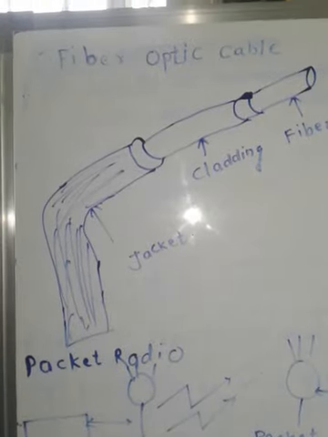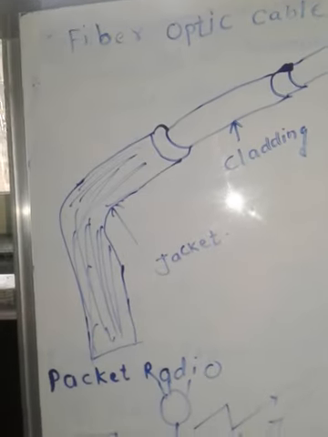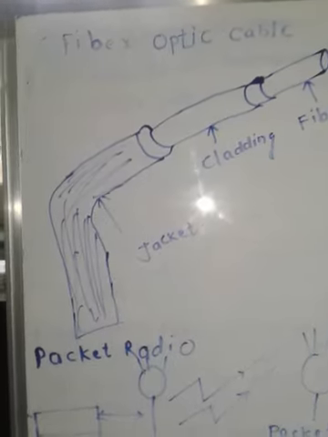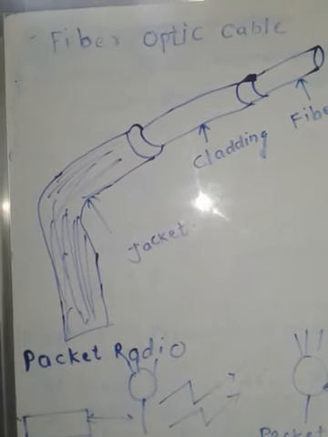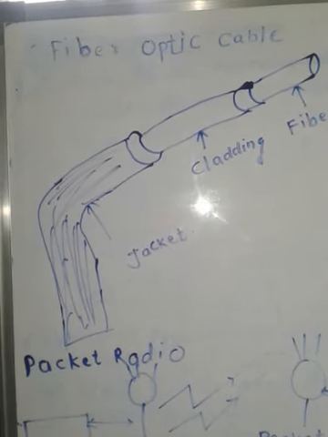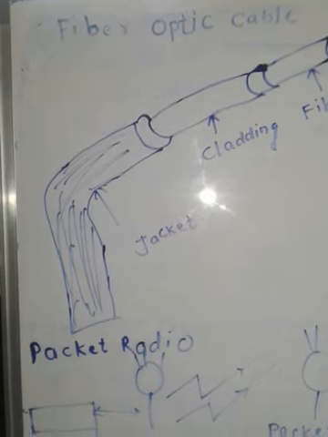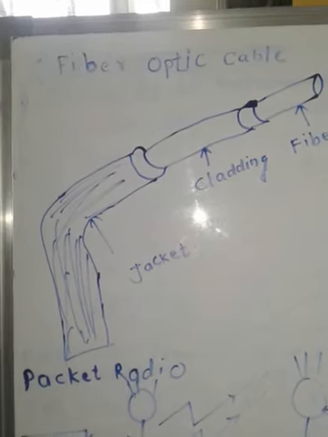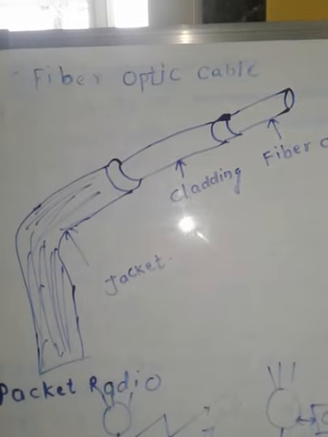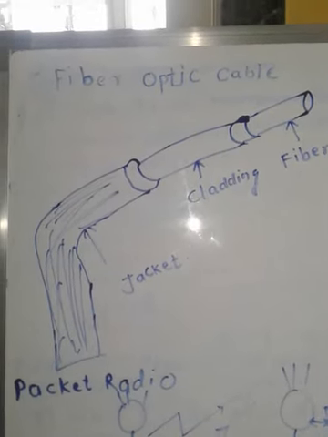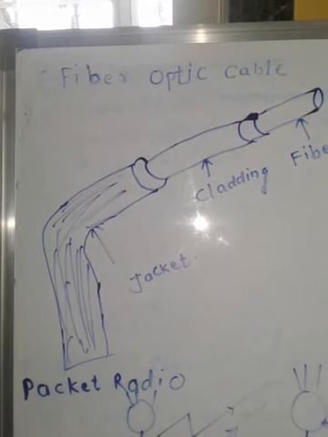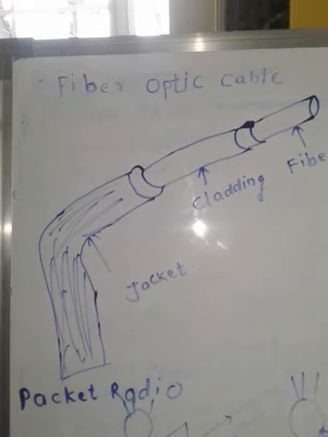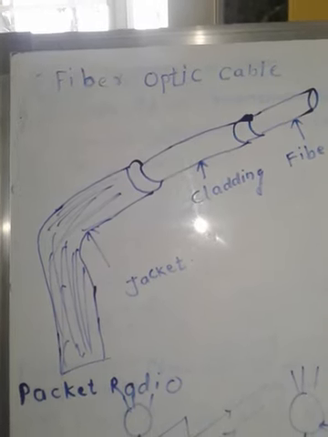Now we have two different drawbacks for coaxial cable and twisted pair cable. First, limited information carrying capacity due to the limited bandwidth, and second, external noise interference resulting in poor quality communication.